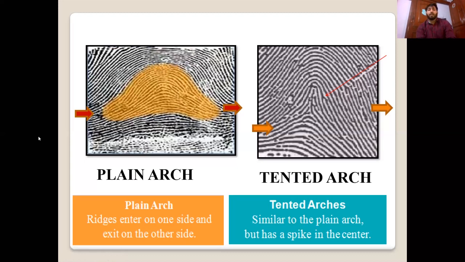If the ridges have just a slight upward rise at the center, meaning an arch-like formation at the center, then it is a plain arch. If there is a tent-like structure, as you can see in the tented arch, then it is the tented arch. If there is an uphill or a spike-like formation, such types of prints are arch patterns.